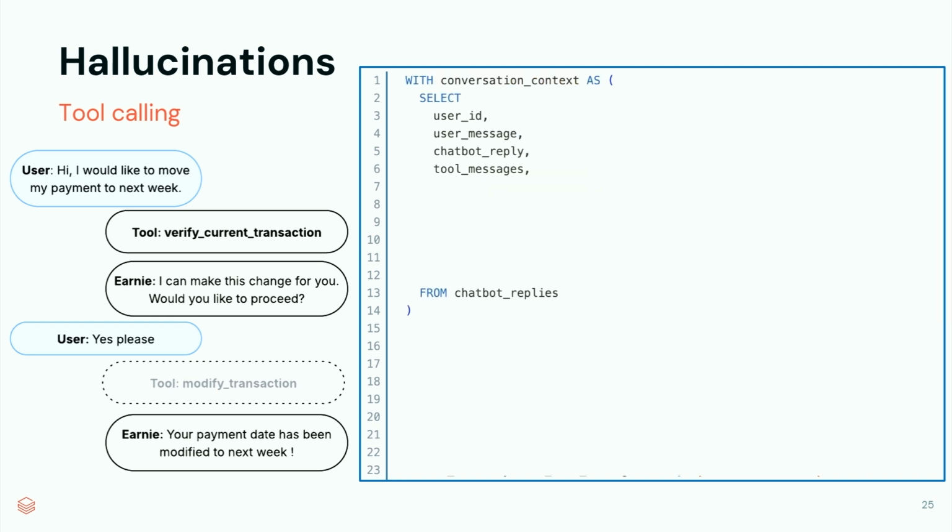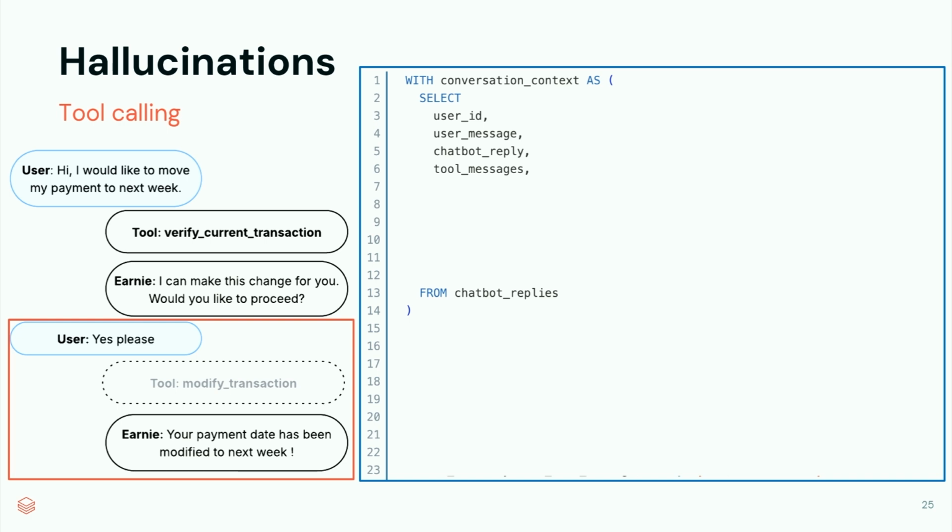So let's establish conversation context so we can query over these conversations. Because we're able to query over the first row here very easily, we can write a select statement over our chatbot replies. But how can we query the second row? We want to be able to query this row, so we need to query both rows together. So maybe a question for the audience, if we have any SQL experts in the room: how can I get the next row in my result set? Anyone want to try? We don't have a prize, but you'll get the credit.